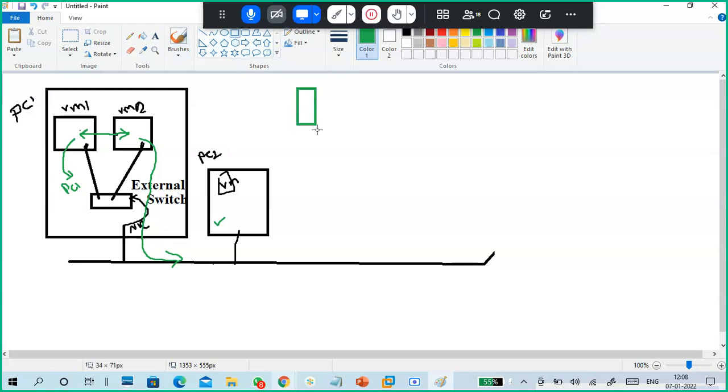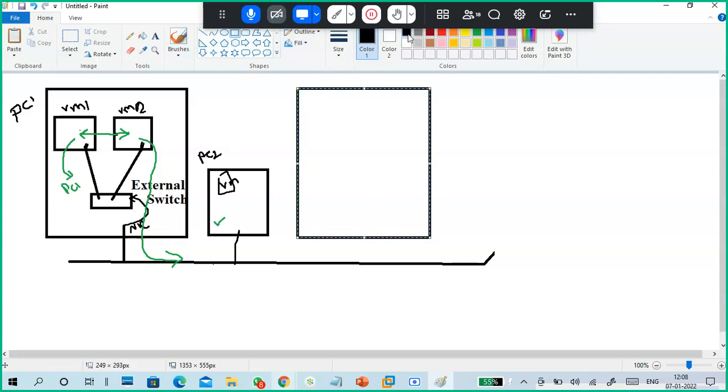Next, it is the same diagram, only a little different. Same thing. There is always a physical NIC. For example, this is PC3. You have to take one example only. Now, naming them VM1 and VM2.